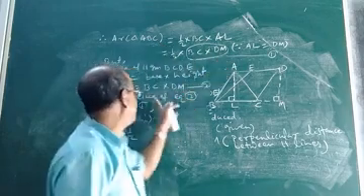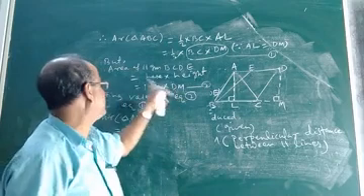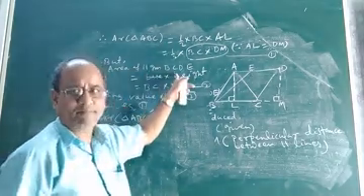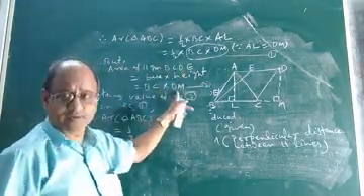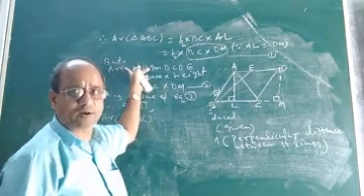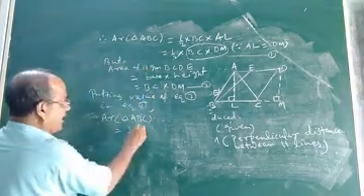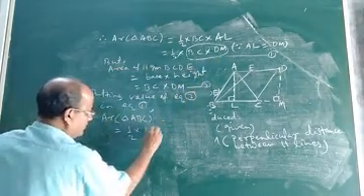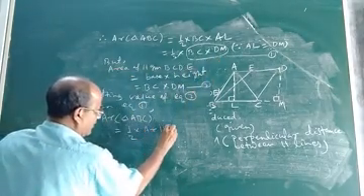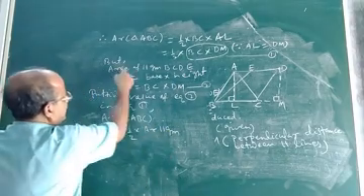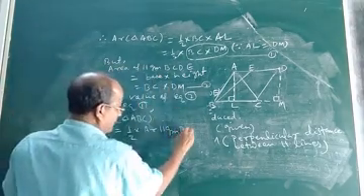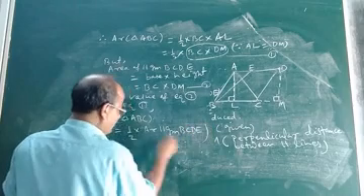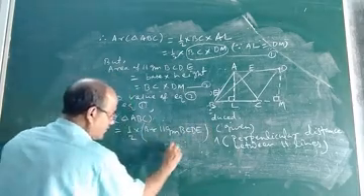But the value of BC into DM, look at. The value of BC into DM is which one? Area of parallelogram BCDE. So in place of BC into DM, we will write area of parallelogram BCDE. So it is half into area of parallelogram BCDE. Finished. Now this is proved.